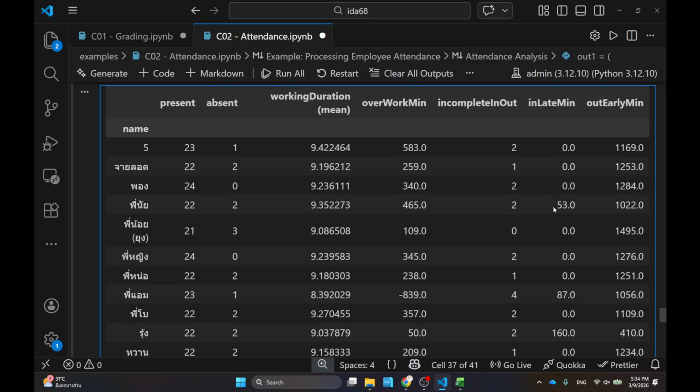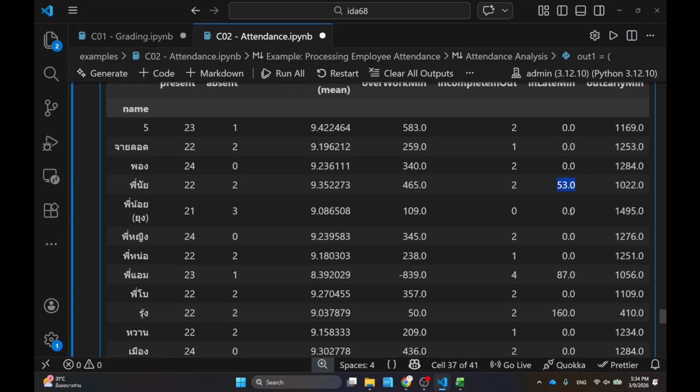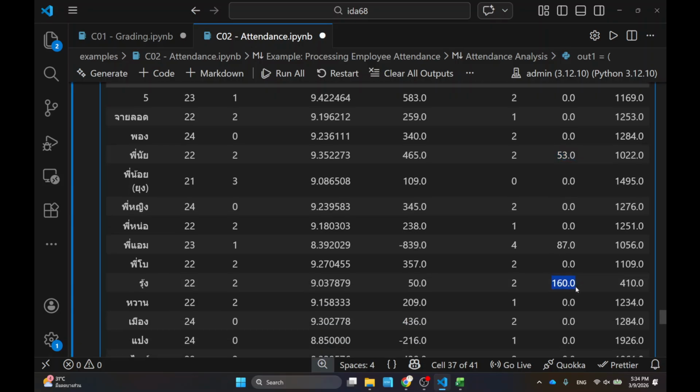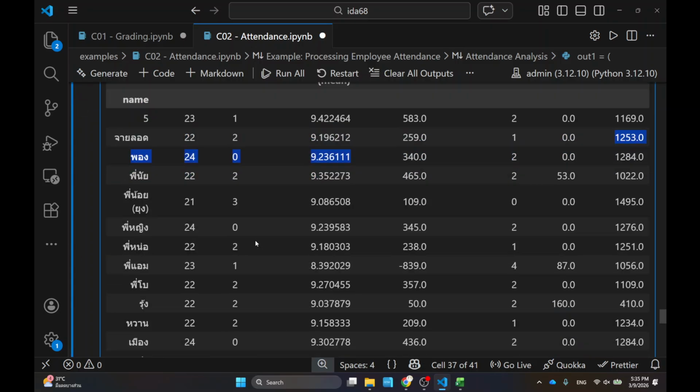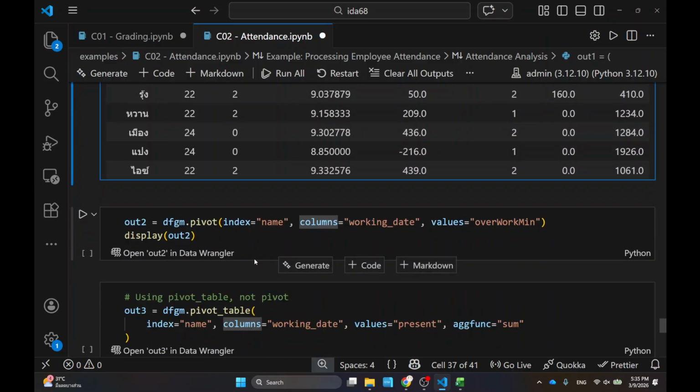And then some people usually come in late. You can see that this person comes in late, or this one. Collecting over the total month, she comes in late for like 2 hours or almost 3 hours. And out early, things like that. So something like this can be run in 5 seconds now.